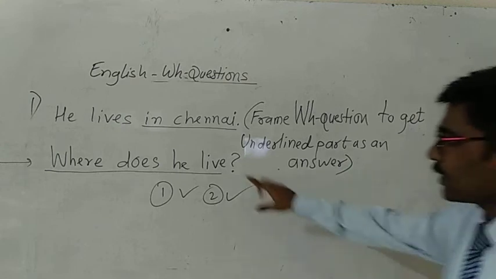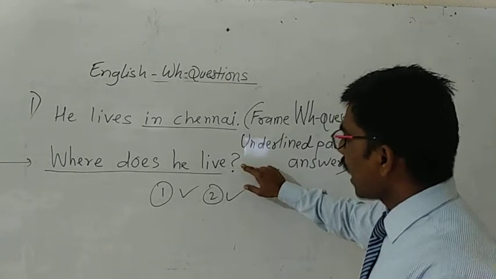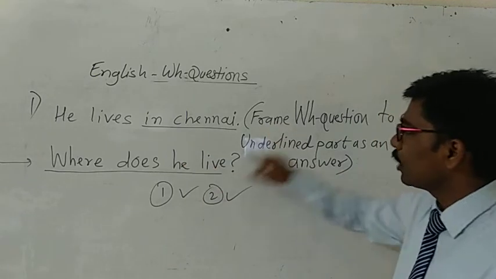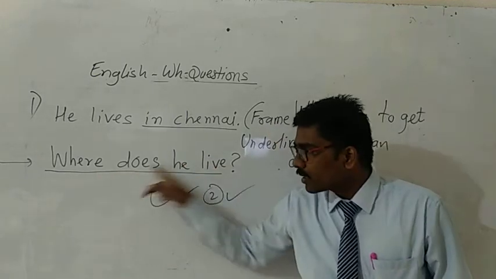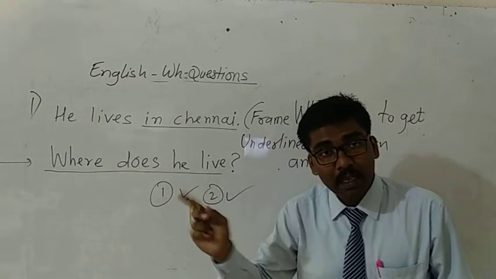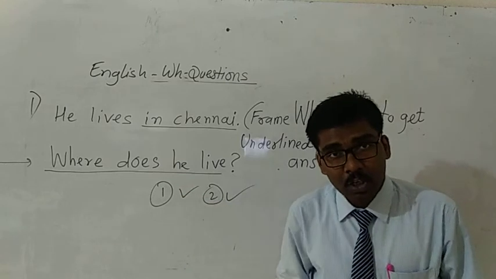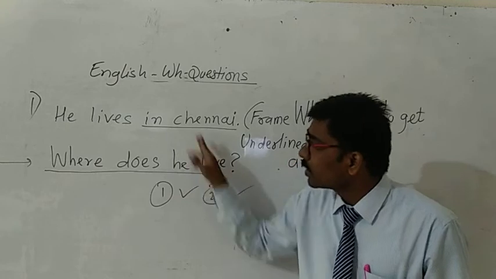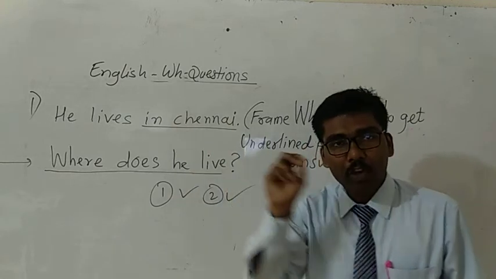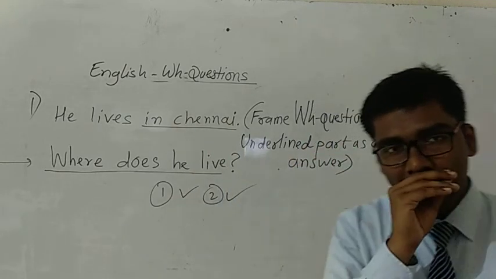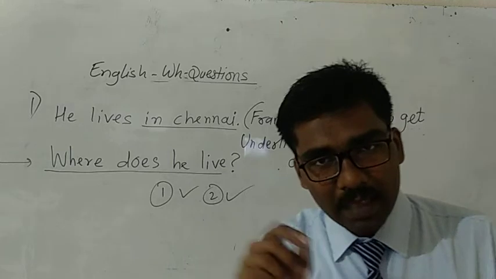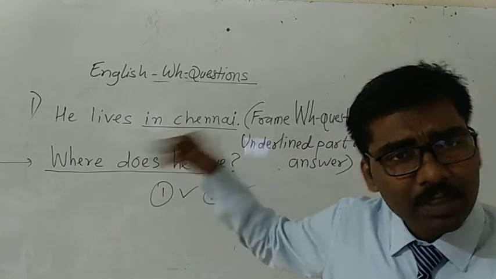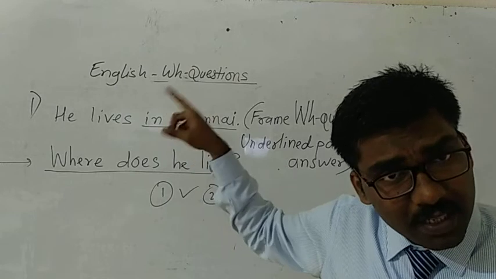If we have framed the WH question, where does he live, to get the underlined part as the answer, then the answer of this question is in Chennai. Automatically we will get the underlined part as the answer. Where does he live? He lives in Chennai. In Chennai is the answer.